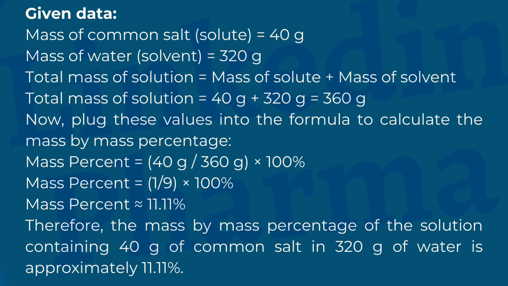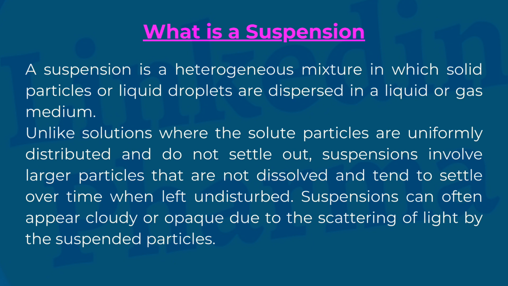Therefore, the mass by mass percentage of the solution containing 40 gram of common salt in 320 gram of water is approximately 11.11%. What is a suspension? A suspension is a heterogeneous mixture in which solid particles or liquid droplets are dispersed in a liquid or gas medium. Unlike solutions where the solute particles are uniformly distributed and do not settle out, suspensions involve larger particles that are not dissolved and tend to settle over time when left undisturbed.